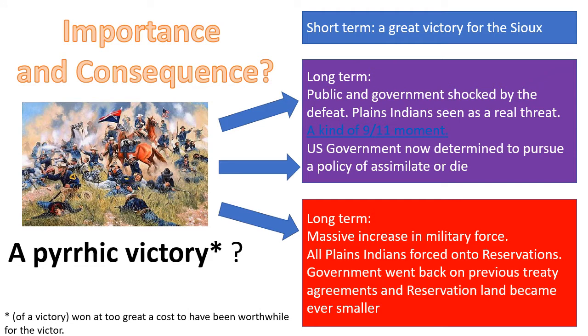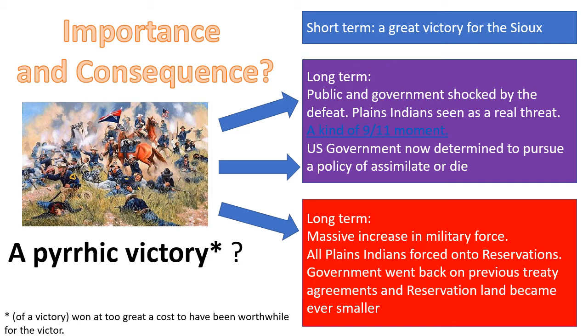Okay, the Great Sioux War and the Battle of the Little Bighorn. This can either be an importance question in the exam, or it could be a consequence question in the exam. So if you're looking at the importance of the events, in the short term, it's obviously a great victory for the Sioux. Custer's forces, the 7th Cavalry, are destroyed.